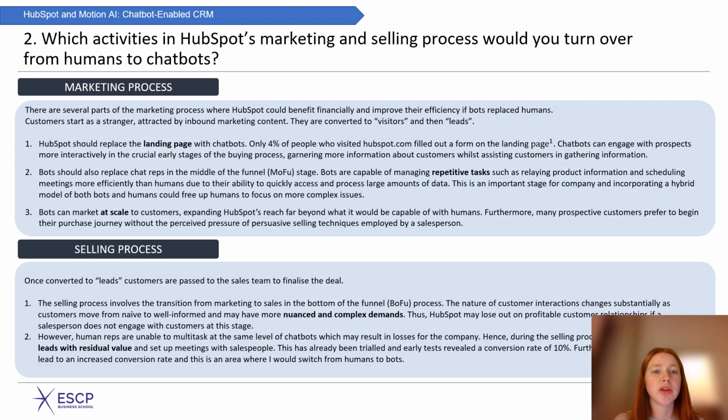Artificial intelligence can be described as a system's ability to interpret big data correctly, to machine learn from such data, and to use those learnings to achieve specific goals and tasks through flexible adaptation. This is why I've recommended in this slide that AI-enabled chatbots should replace the landing page for HubSpot. These chatbots can sift through large volumes of customer data and process this data more efficiently than humans. Additionally, such marketing actions can increase the value of HubSpot's customer equity.